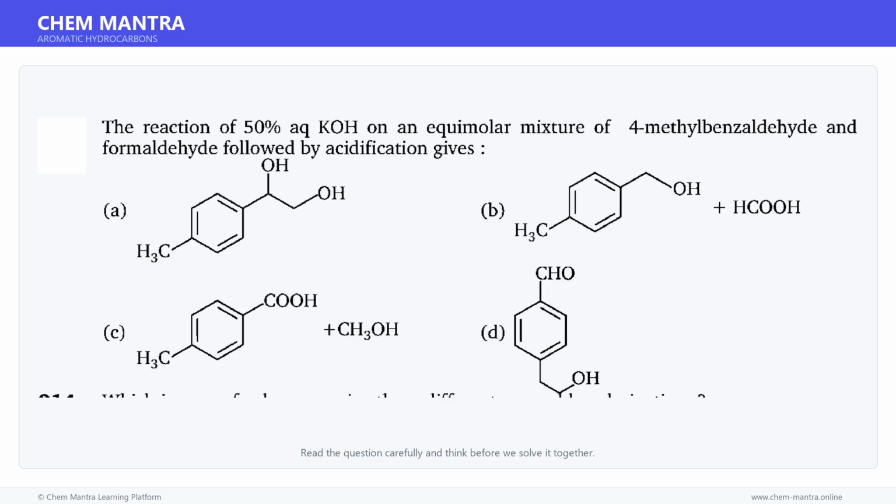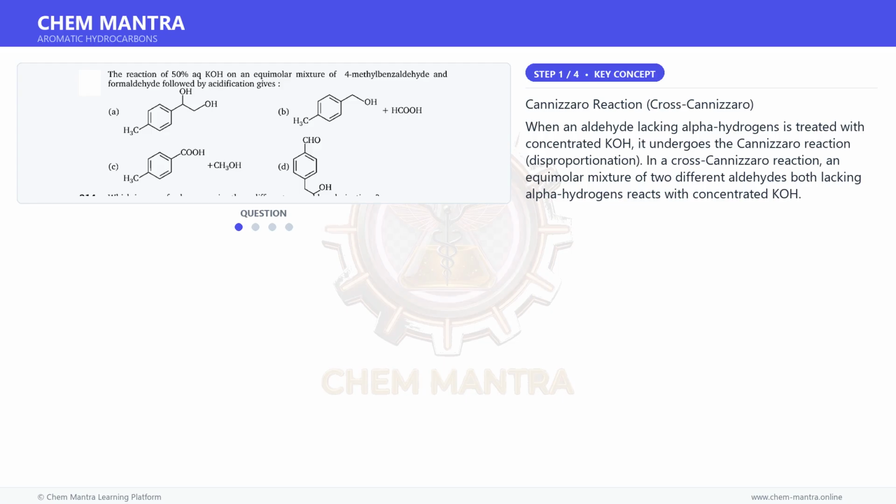Here is a question. Read it carefully and think about the answer. Let us solve it step by step. Let us first understand the key concept here. Cannizzaro reaction, cross-Cannizzaro. When an aldehyde lacking alpha hydrogens is treated with concentrated KOH, it undergoes the Cannizzaro reaction, disproportionation. In a cross-Cannizzaro reaction, an equimolar mixture of two different aldehydes both lacking alpha hydrogens reacts with concentrated KOH.